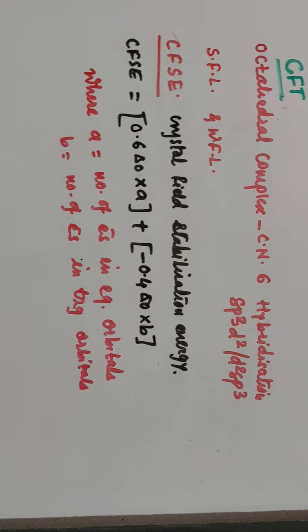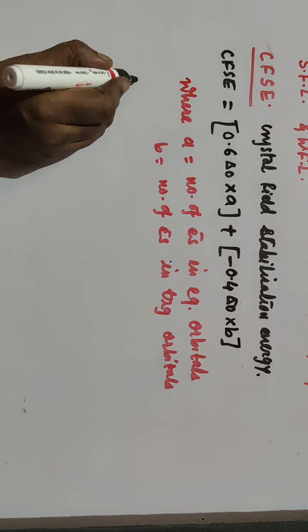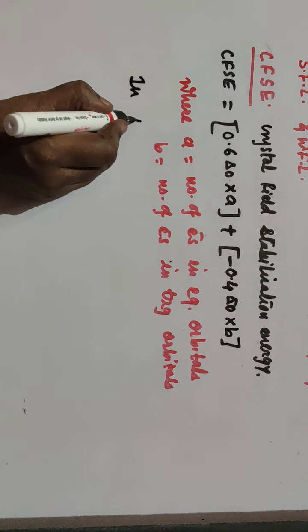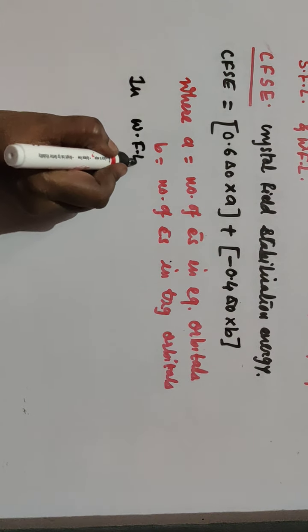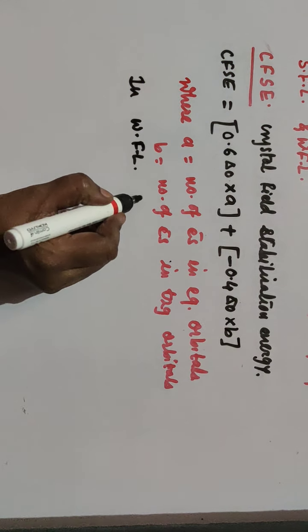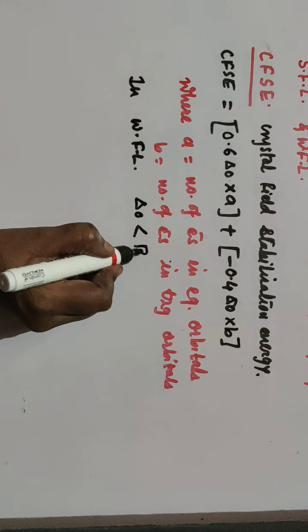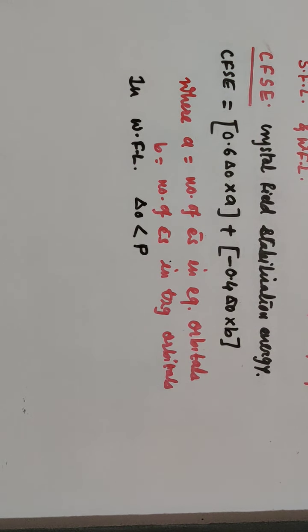So in case of first weak field ligands, we'll see. I told you last time, in weak field ligand, what happens here in between delta 0 and P is the pairing energy. So wherever weak field ligand is there, then delta 0 is less than P. That means the energy required to pair of electron is more than the energy difference in between Eg and T2G.